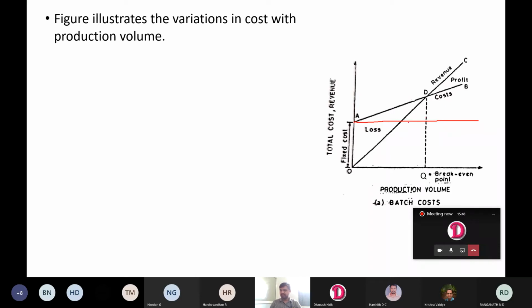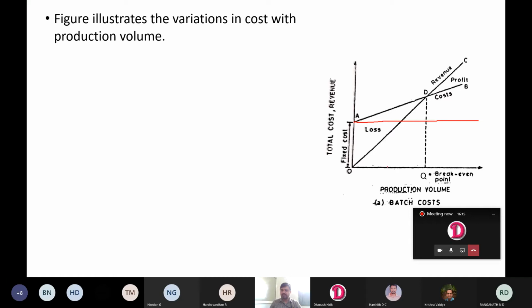Above this, contribution will be from the variable cost. So this line AB represents total cost. Line OC represents revenue. That means by selling the products, we are earning some money. That is the revenue. Up to this is the fixed cost.